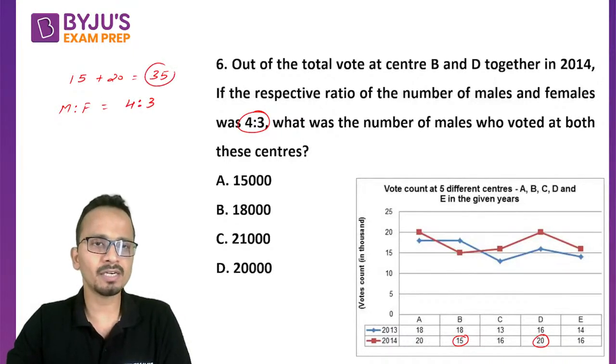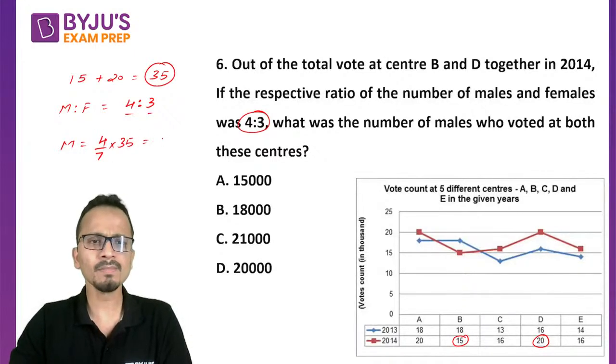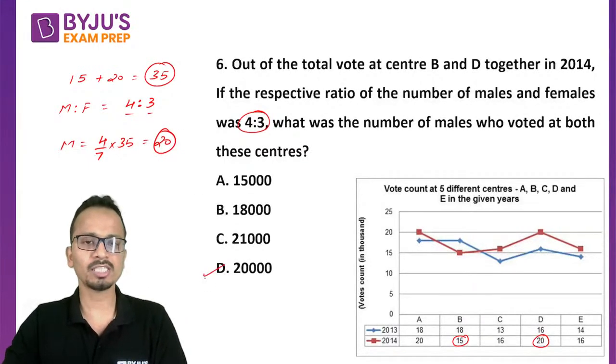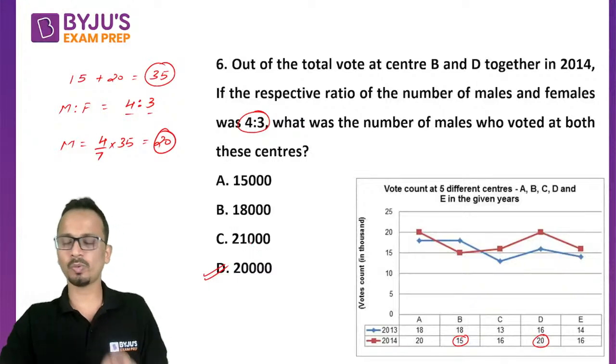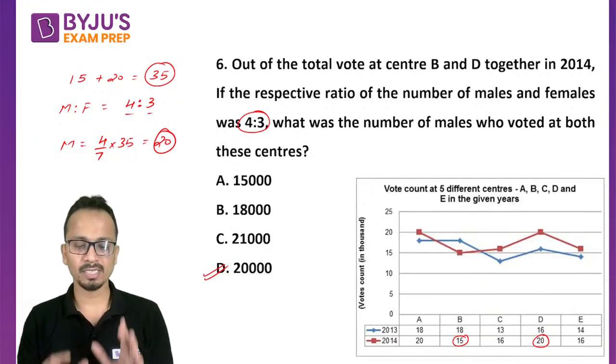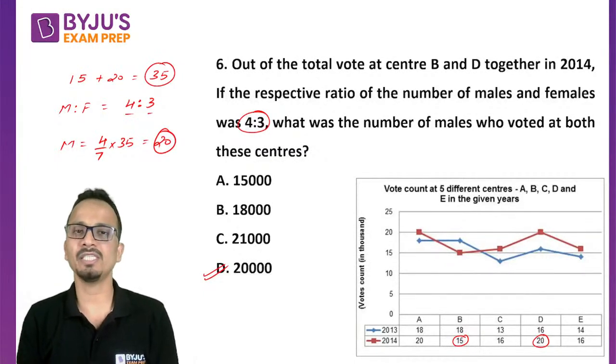So I'll divide 35,000 in the ratio 4:3. So number of males will be equal to 4/7 multiplied by 35,000, and that will come out to be 20,000. Such an easy question. So yes, 20,000 will be the answer. Now believe me, we do get a similar level of difficulty in the MHCT examination.